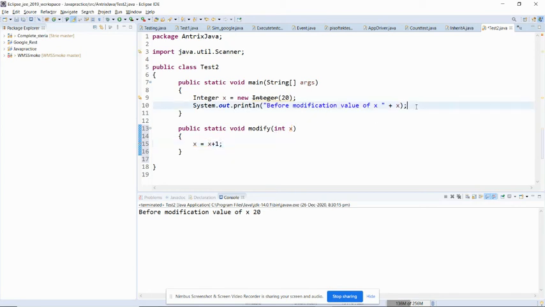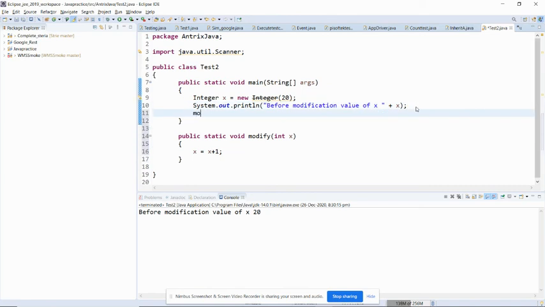So I will call this method modify, and I will pass my value of x. Okay, now x has become 21, and it will print the modified value over here.